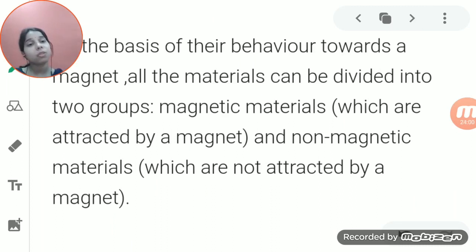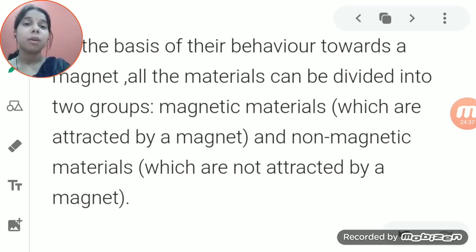Now students, the magnet shows different behavior with different materials. It means it can be attracted to one material or it can repel another material. If it gets attracted to one object, it cannot be attracted to the other object. So on the basis of its behavior towards the magnet, all the materials around us are grouped into two types: magnetic materials and non-magnetic materials.